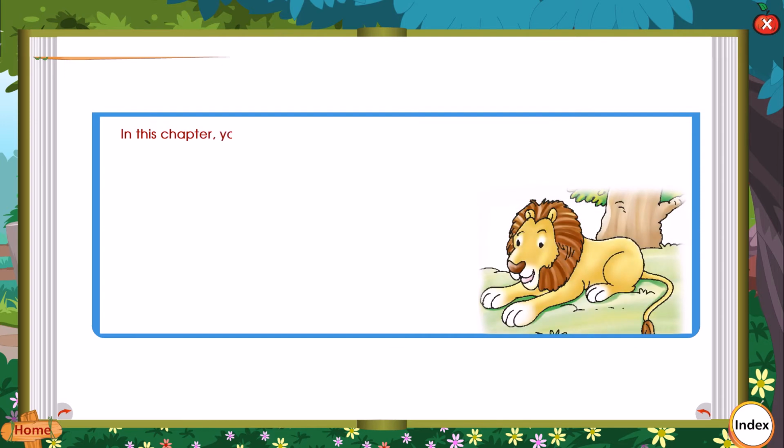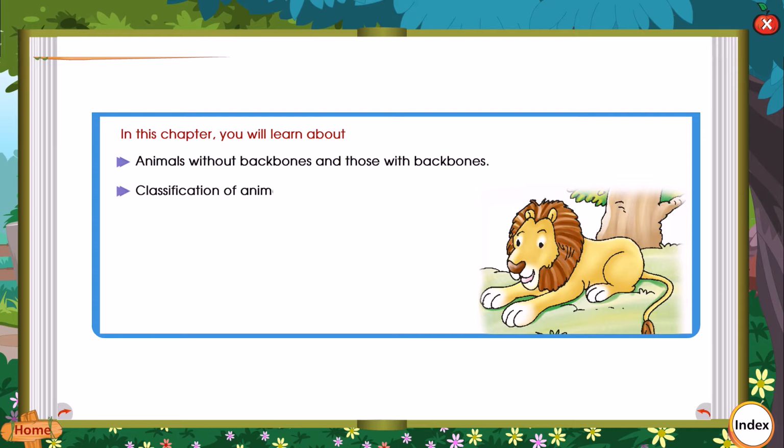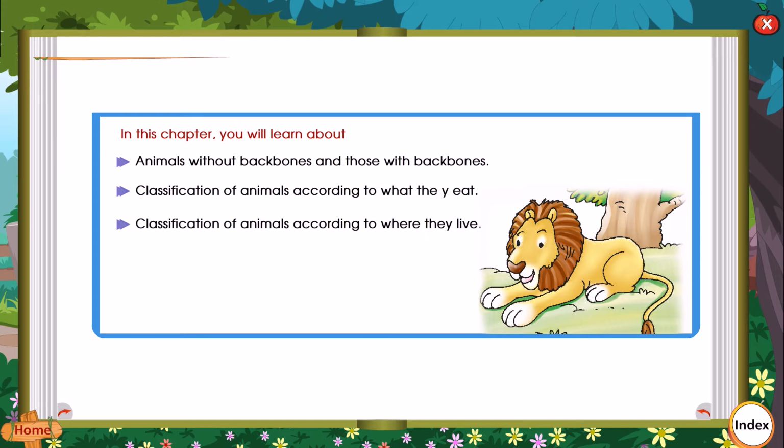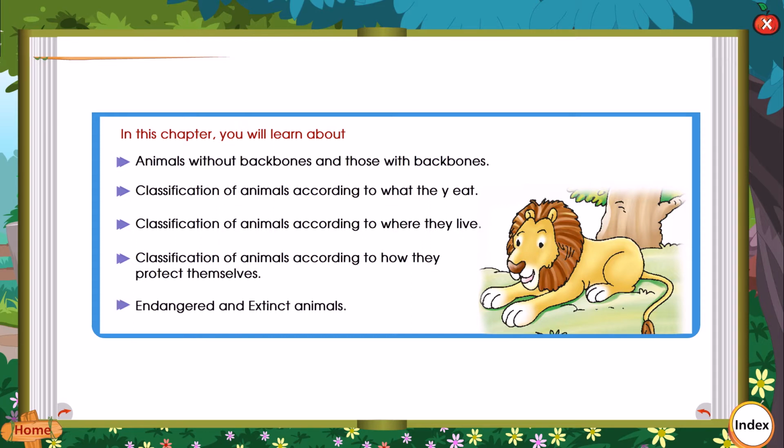In this chapter you will learn about animals without backbones and those with backbones. Classification of animals according to what they eat. Classification of animals according to where they live. Classification of animals according to how they protect themselves. Endangered and extinct animals.